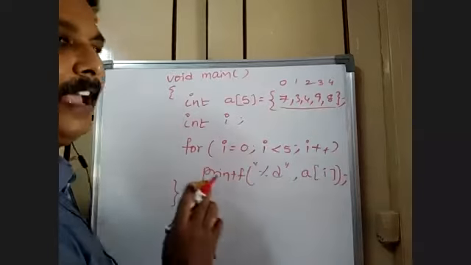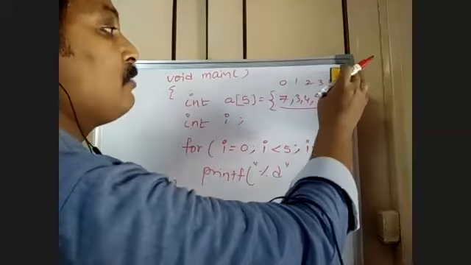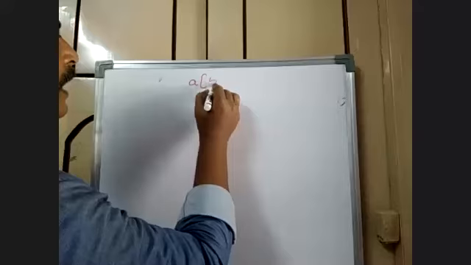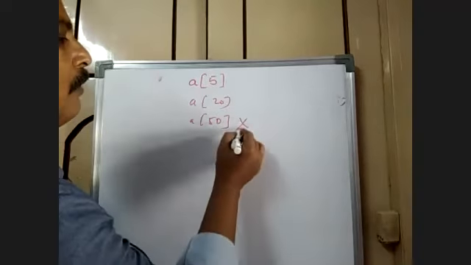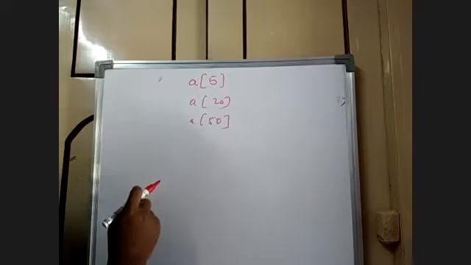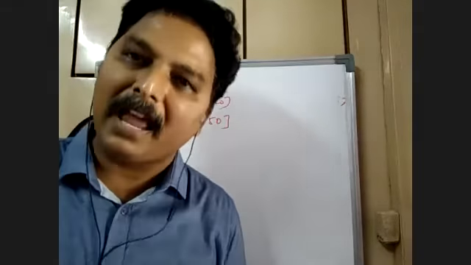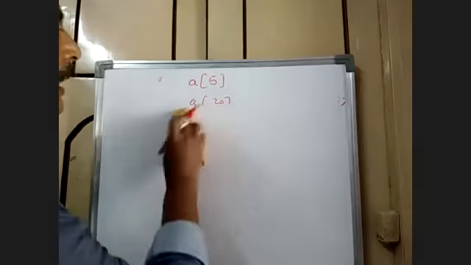Now tell me, what if I want something, data that is not fixed? What should I do here? If I want to go for a dynamic size of the array, I don't want to fix the size of the array, a of 5, a of 20, a of 50. How do I manage? Here 50 locations are fixed, 20 locations are fixed, 5 locations are fixed. But how do I manage these locations? If I don't want to fix the size of the array, then what should I do?